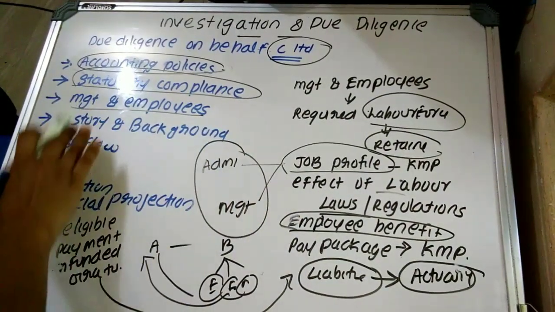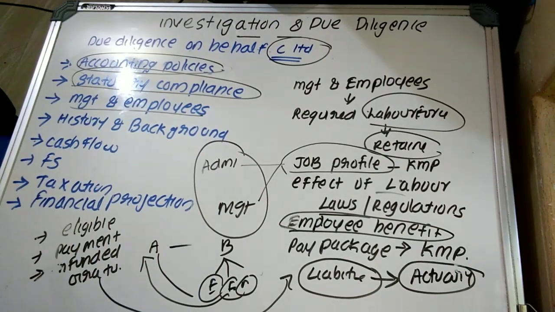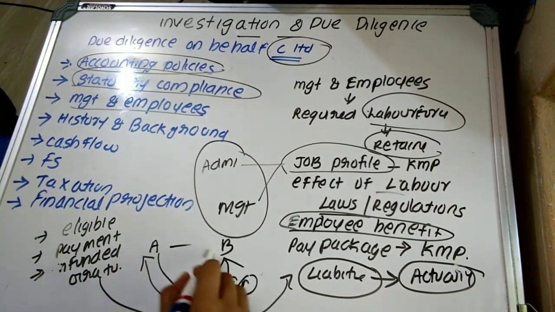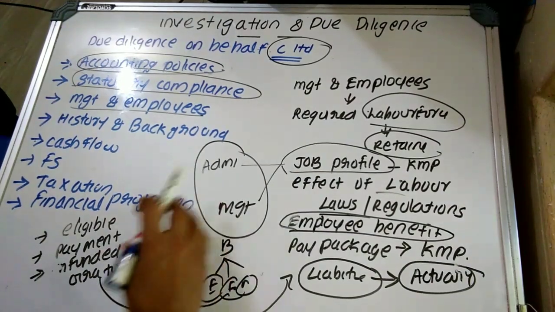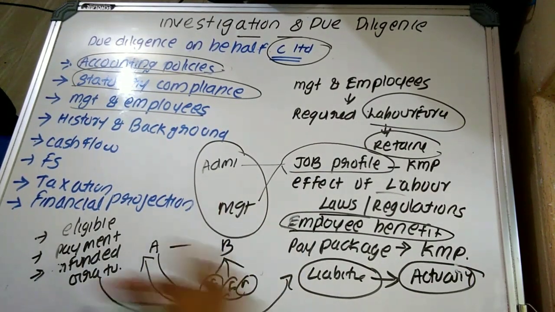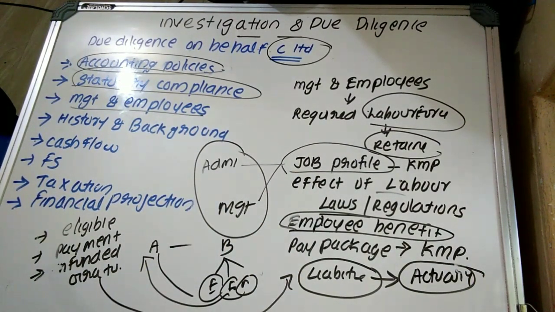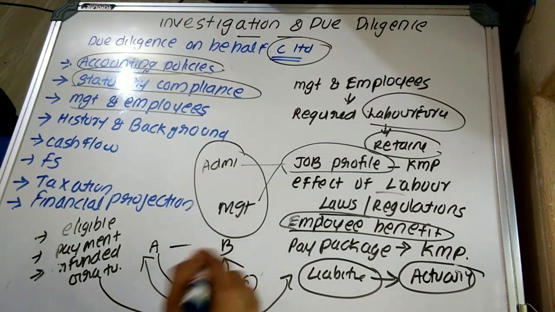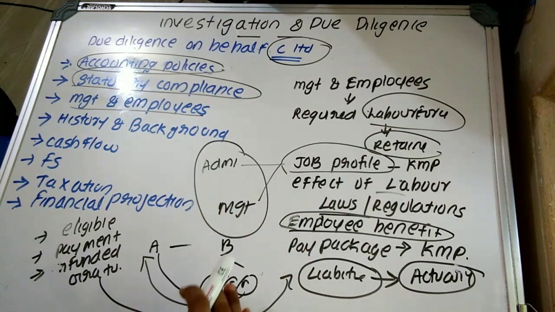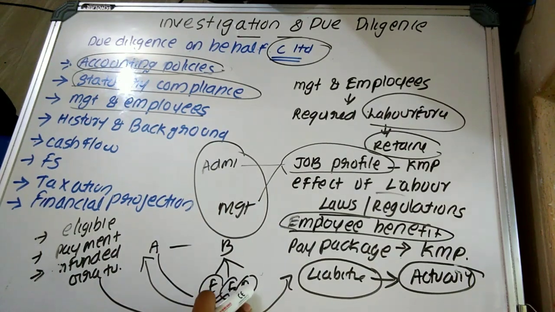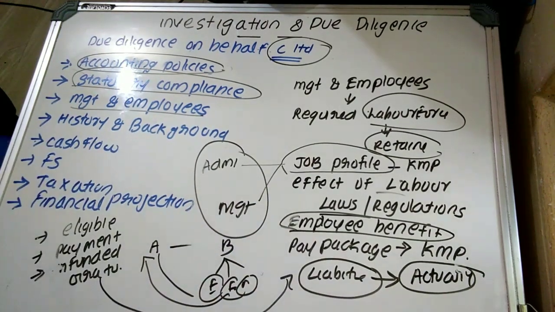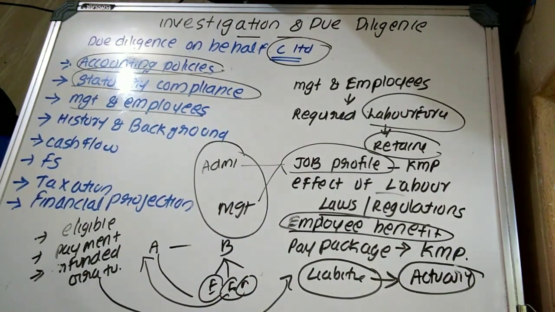So with respect to management and employees, they have to answer all these matters. The next point is what? History and background. That is, suppose A is going to purchase B. A will also be interested to know about what? The history as well as background of B Limited. That is, A should begin the financial due diligence review by looking into the history of the company and background of its promoters.